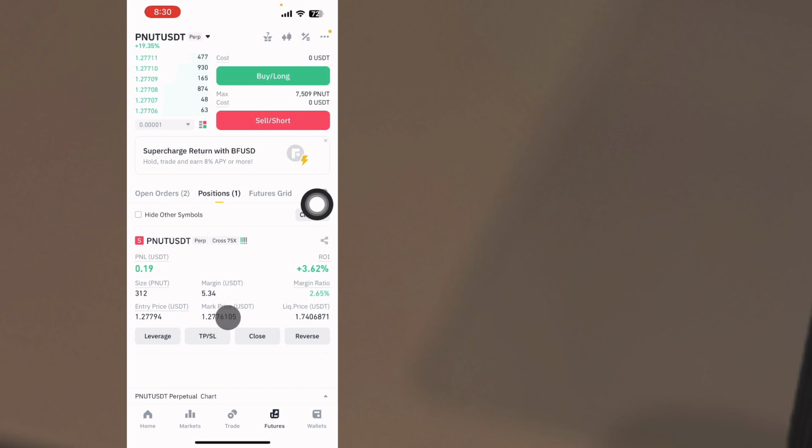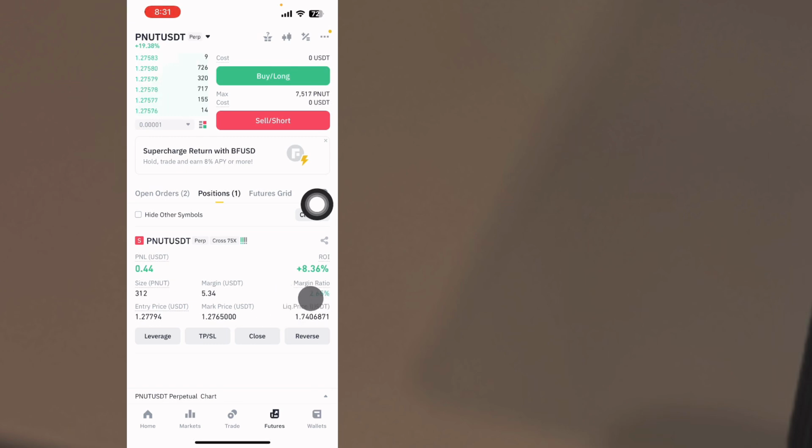So I click on the positions again. If I click on the positions, this is the current trade of peanut for me. You can see the unrealized P&L shows how much you are making. We have the entry price here where we took the trade from. Our margin, this is how much we have invested in the trade. Our margin ratio is 2.6%. Have you seen how it is?